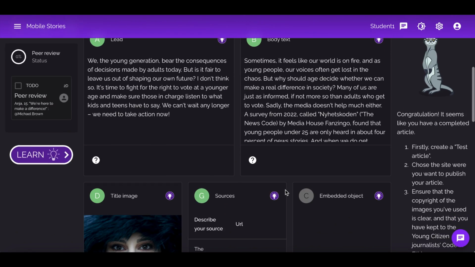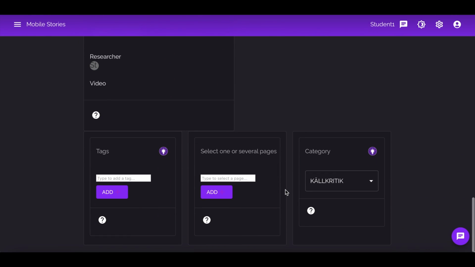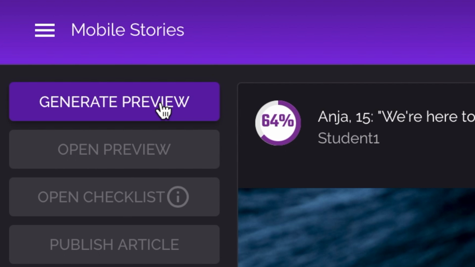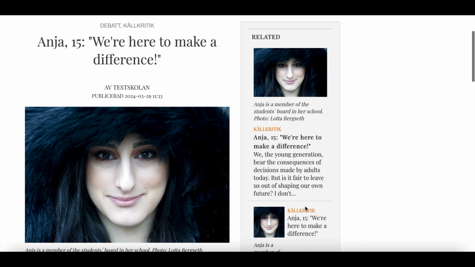Now, pick one or more pages that you want your published article to be featured on. For example, you can choose your country or school page. Finally, click on Generate Preview and Open Preview again to see the changes. Make any necessary edits until everything looks perfect.